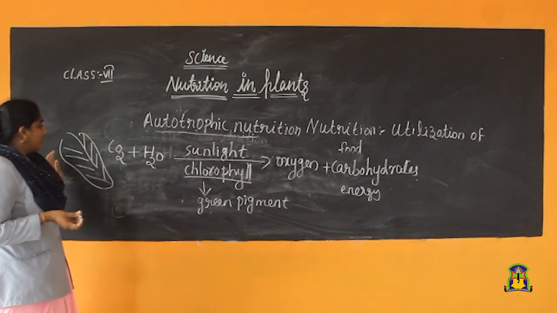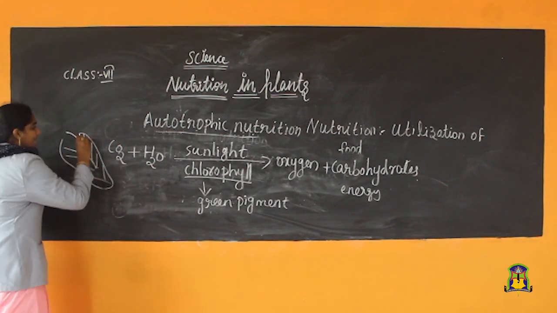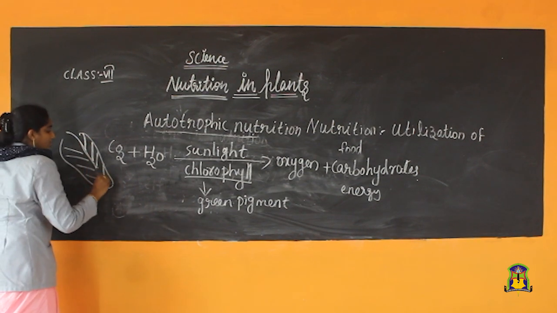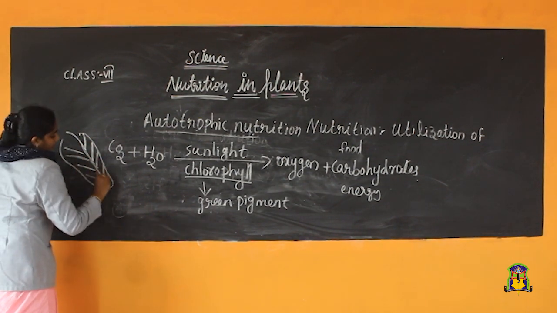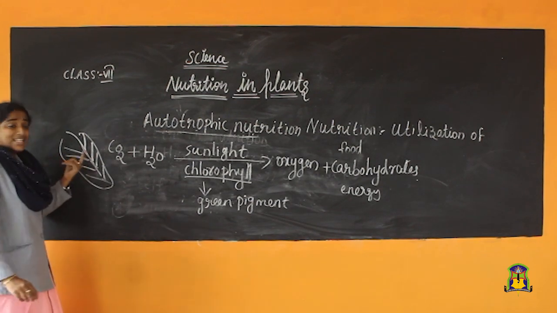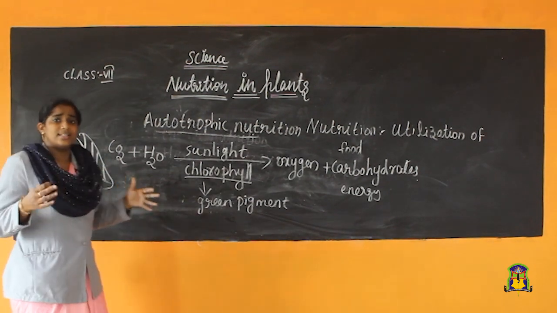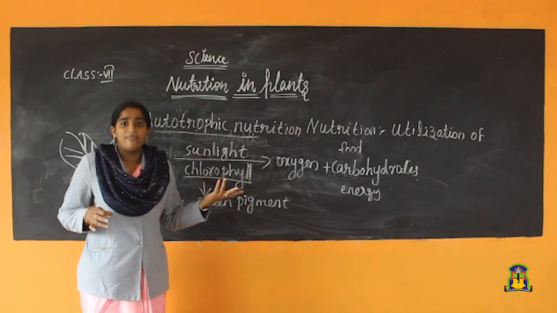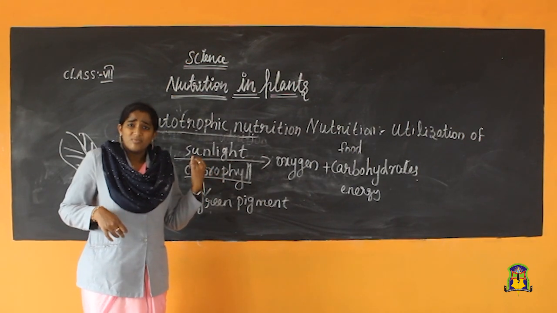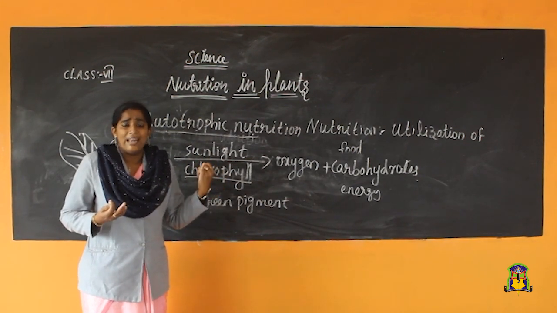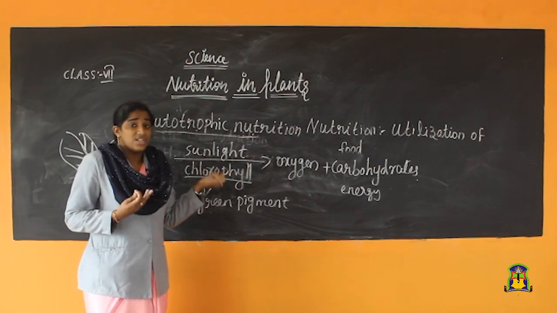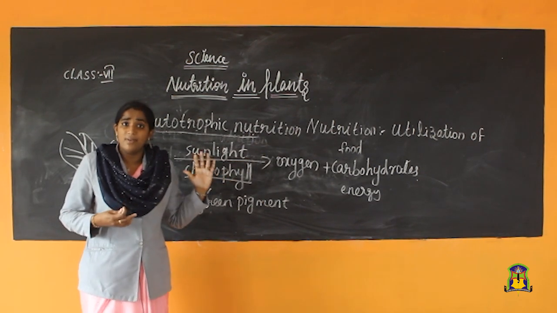Okay, then here we discussed, this is the leaf. We know that the food factories of the plant are known as leaves, the kitchen. Got it? So this is the leaf. You already learned the structure of the leaf. A leaf has a lamina, then which are the different parts of the leaf? Lamina, petiole or stalk, main vein, side veins will be there.